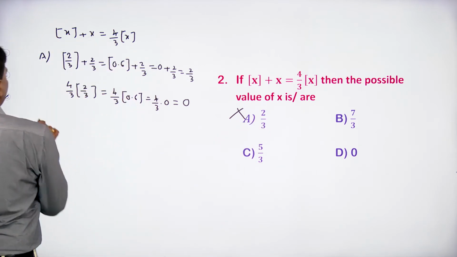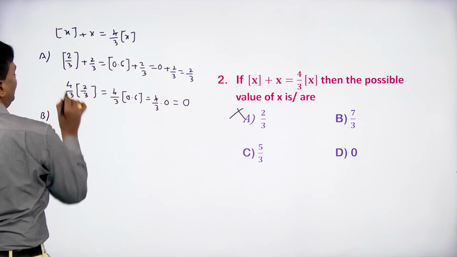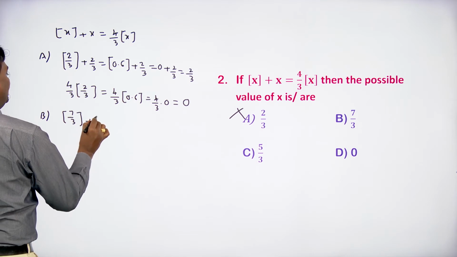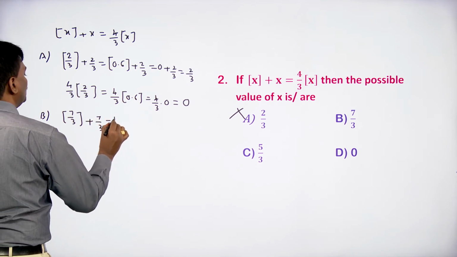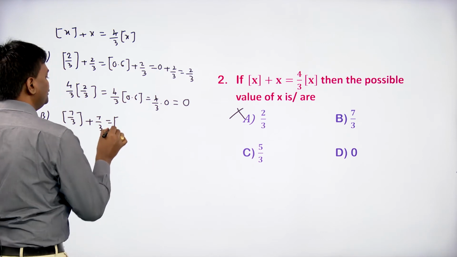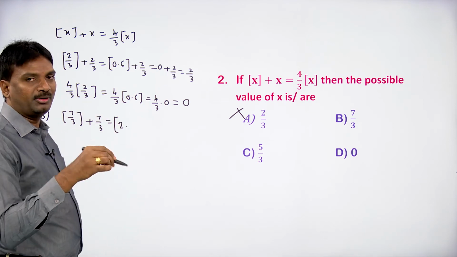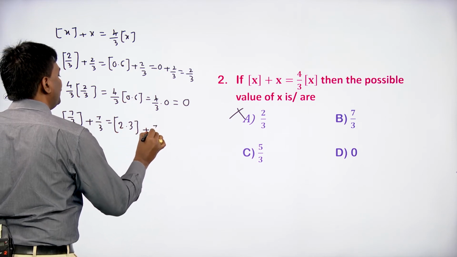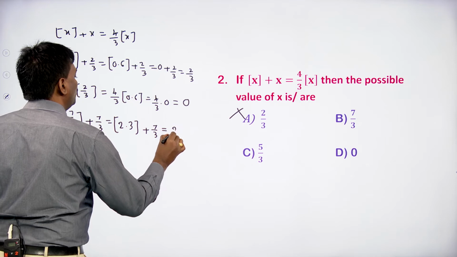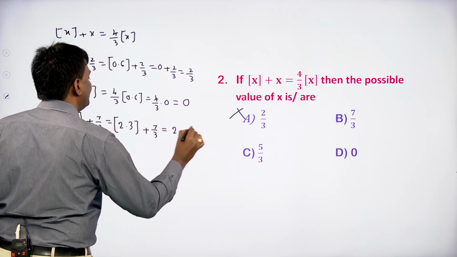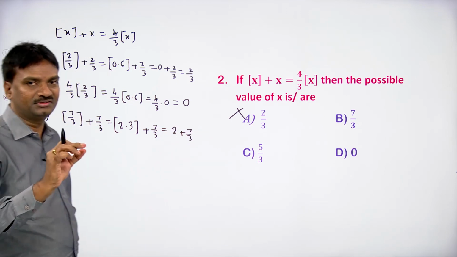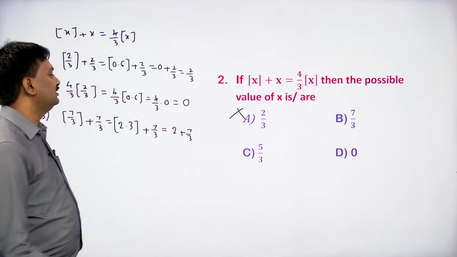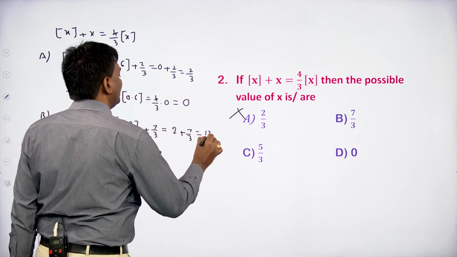If you take option B, in place of x by writing 7 by 3: step 7 by 3 plus 7 by 3. 7 by 3 means 3 twos are 6, 7 minus 6 is 1, 10, 3 threes are 9. Step 2.3 plus 7 by 3. Step 2.3 is 2 only, plus 7 by 3. So step 2.3, that is 2 plus 7 by 3, 3 twos are 6 plus 7, 13 by 3.